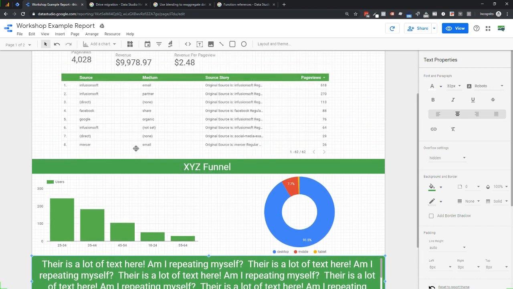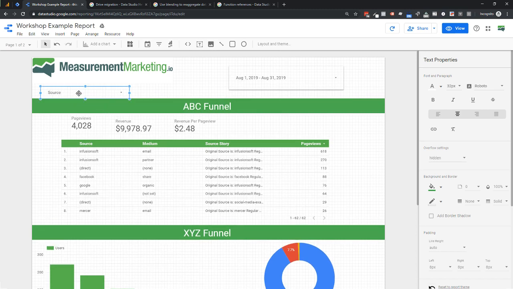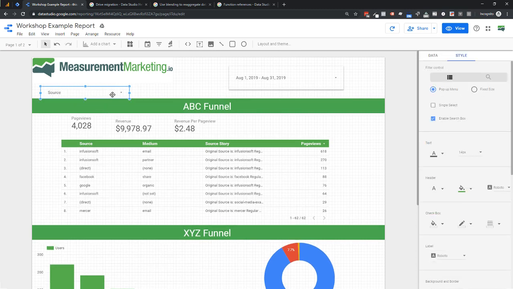Other formatting options, including line breaks and stuff like that in tables, they now allow. So if that's been something for you, you can do that. The other interesting thing I thought was really cool was an ability for filters, where you have these little filter options where you can select like source and medium and everything else.